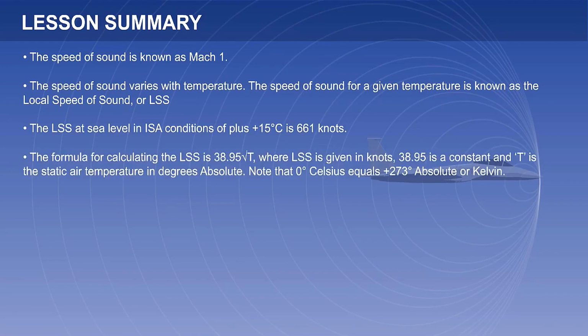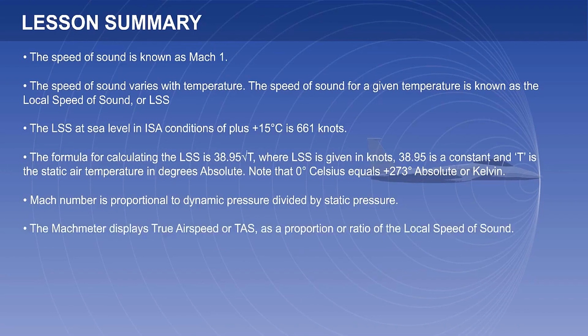The formula for calculating the local speed of sound is 38.95 times the square root of T, where local speed of sound is given in knots. 38.95 is a constant and T is the static air temperature in degrees absolute. Note that 0 degrees Celsius equals plus 273 degrees absolute or Kelvin. Mach number is proportional to dynamic pressure divided by static pressure. The Mach meter displays true airspeed or TAS as a proportion or ratio of the local speed of sound.